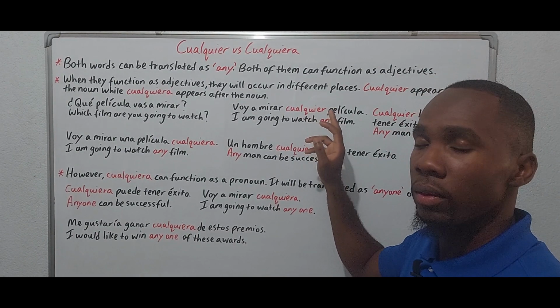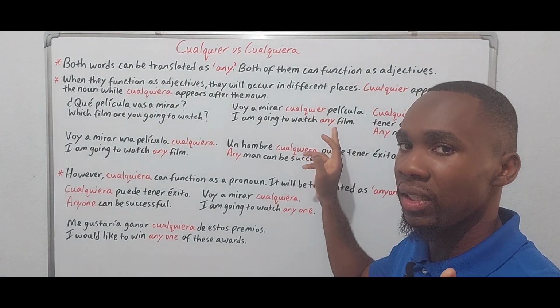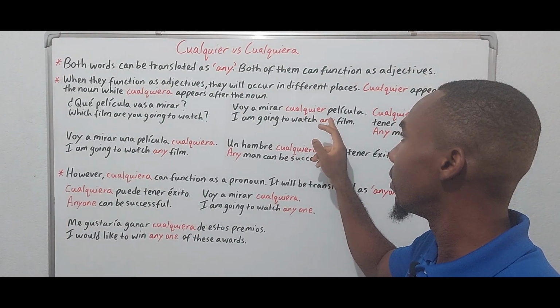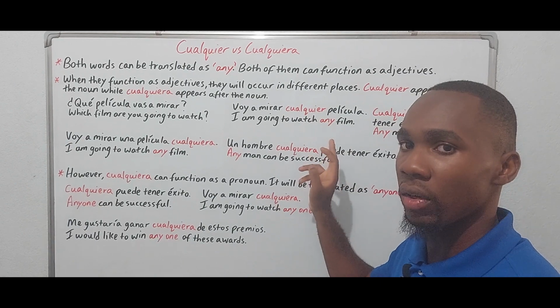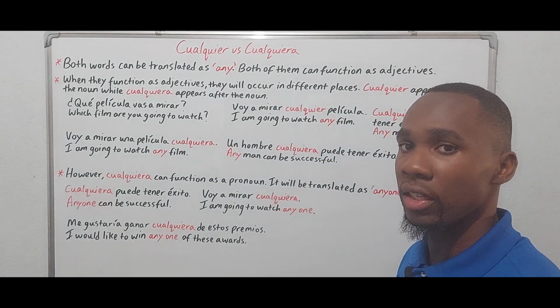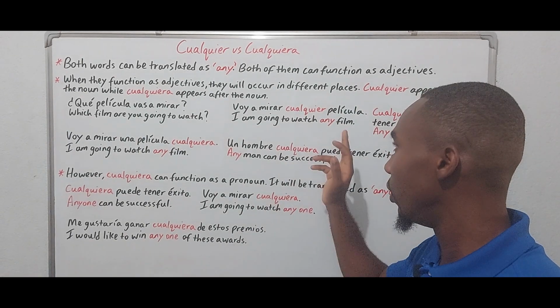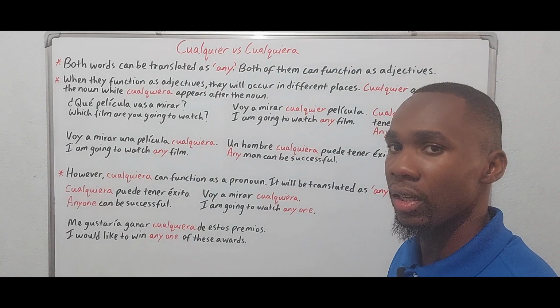Cualquier always goes before the noun. And please note that it does not matter whether the noun is masculine or feminine. As you see, película would be a feminine noun, and we use cualquier before it. Cualquier will always precede the noun.